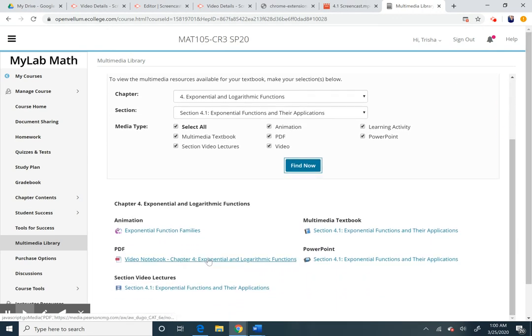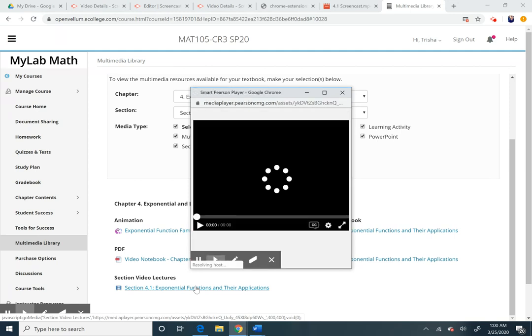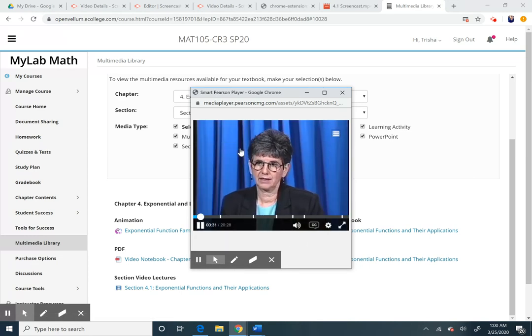So what we have here is an animation. You can click on it. You have a video notebook, and then you have little lectures. So you click on the lecture. All right, it's going to pop up. It's basically like someone teaching you as well. See right here, they have objectives. So let's look at objective one. Let's look at examples of algebraic functions and exponential functions.